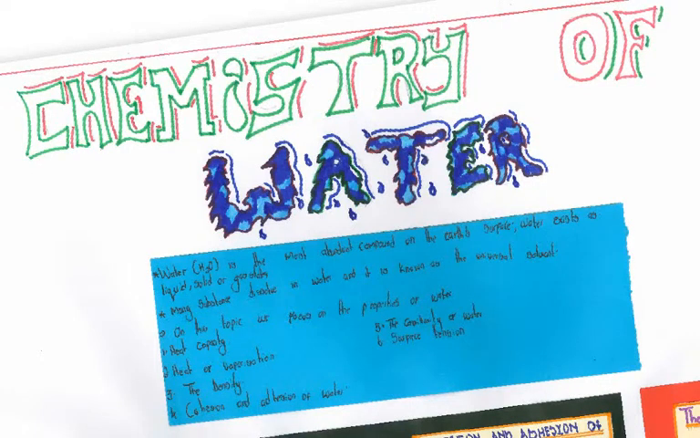Chemistry of water. Water, as we know it, is the most abundant compound on the Earth's surface. Water exists as liquid, solid, or gas. Many substances dissolve in water and it is known as the universal solvent. On this topic, we are going to focus on properties of water: heat capacity, heat of vaporization, cohesion and adhesion of water, the capillarity of water, and surface tension.